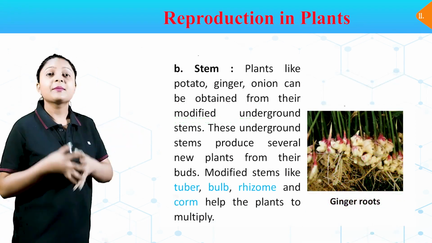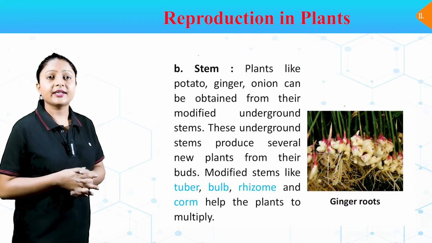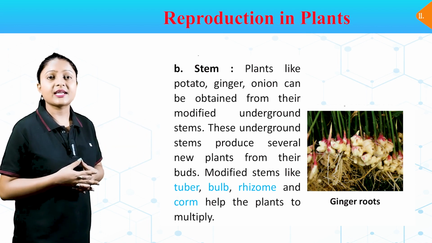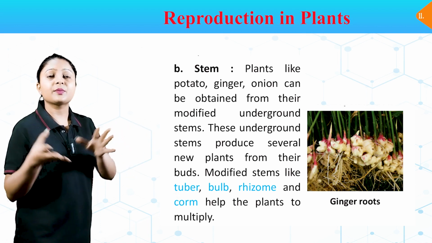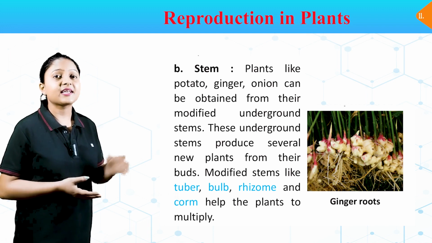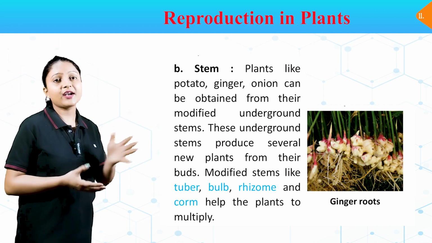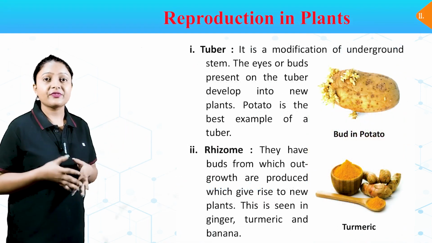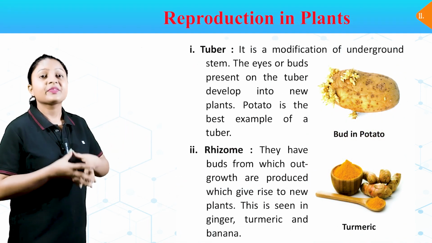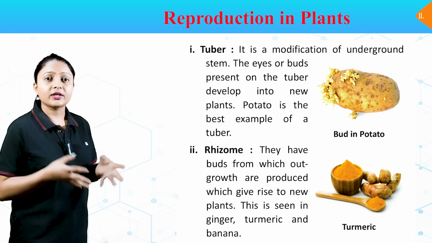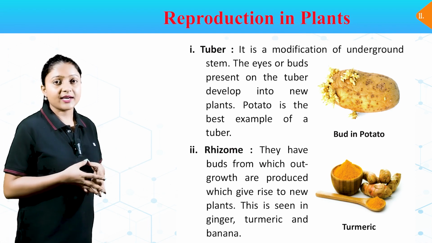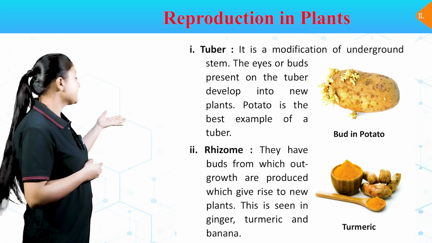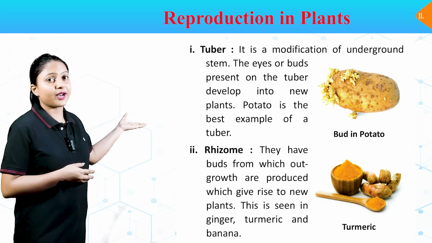B. Stem. Plants like potato, ginger, onion can be obtained from their modified underground stems. These underground stems produce several new plants from their buds. Modified stems like tuber, bulb, rhizome and corm help the plants to multiply. First, tuber. It is a modification of underground stem. The eyes or buds present on the tuber develop into new plants. Potato is the best example of a tuber. In this image, you can see a bud in potato.